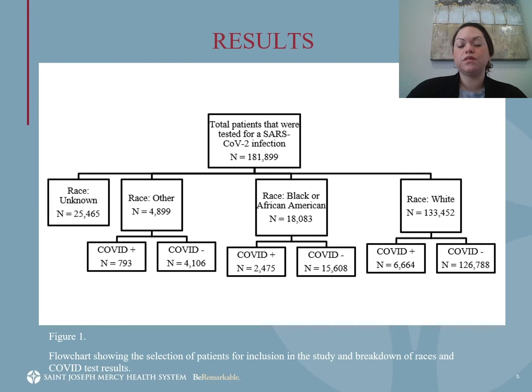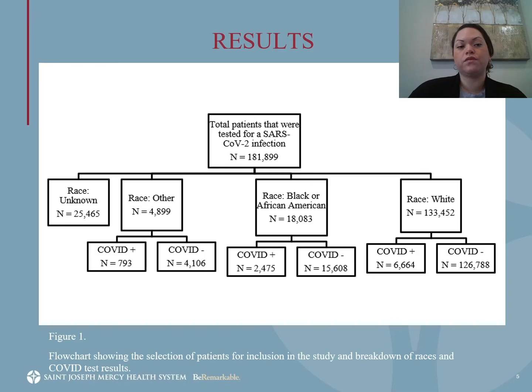As for the results of the study, we have a flowchart as shown here to show you how we categorize these patients. We had approximately 182,000 patients who were tested for the SARS-CoV-2 infection. We broke these patients down by race and divided them into white, Black or African Americans, and others, in addition to 25,000 who were removed from the study due to unknown race status. We further broke down the patients from each race into categories of COVID positive and COVID negative.